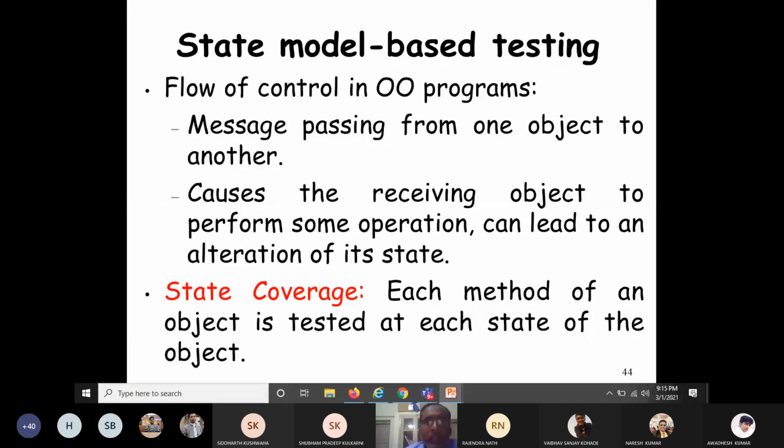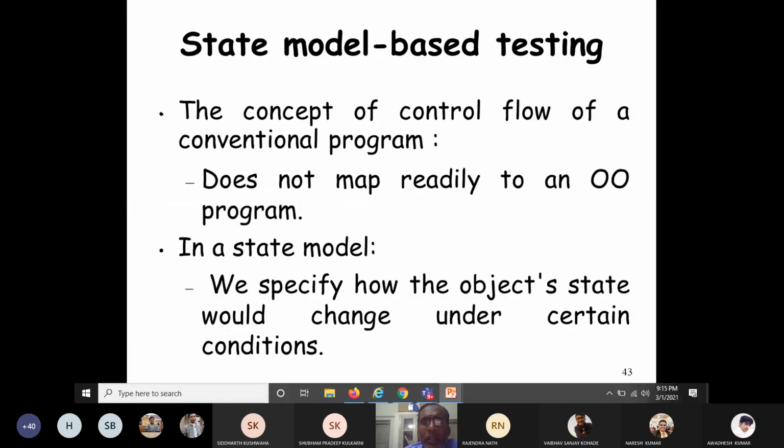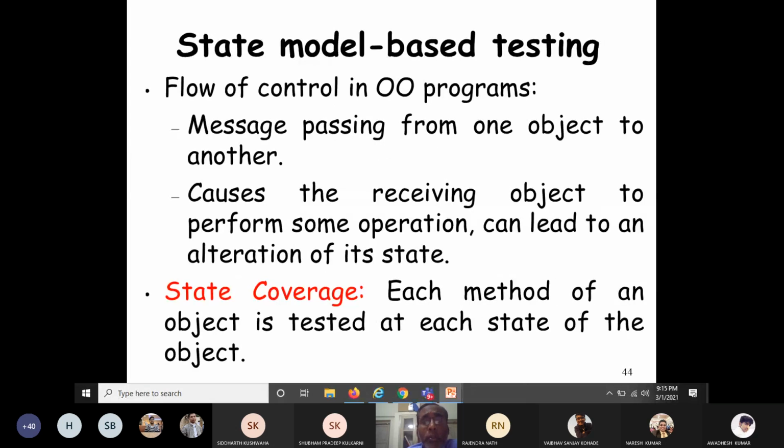So what to do in state model based testing? As I have already told you, in traditional programs the control flow is very obvious. It is not the same in an object-oriented program. The concept of control flow of a conventional program does not map readily to an object-oriented program. How does the flow of control occur in object-oriented programs? You know, through message passing from one object to another object.